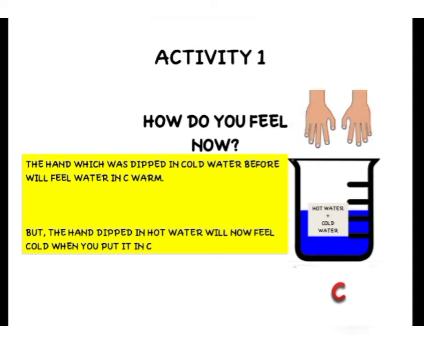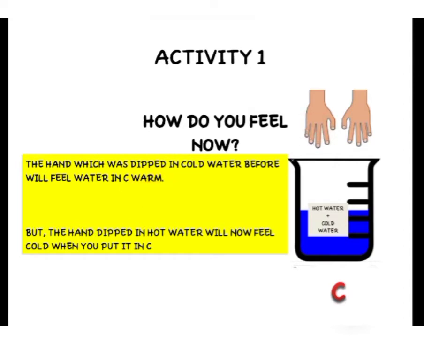What is the reason? The reason is that earlier you kept your right hand. Why is this right? Because you are facing this side. Okay. Earlier, when you were putting this right hand in cold water, you were touching very cold water. When you came back to this mixture of hot and cold water, you will now feel warm.